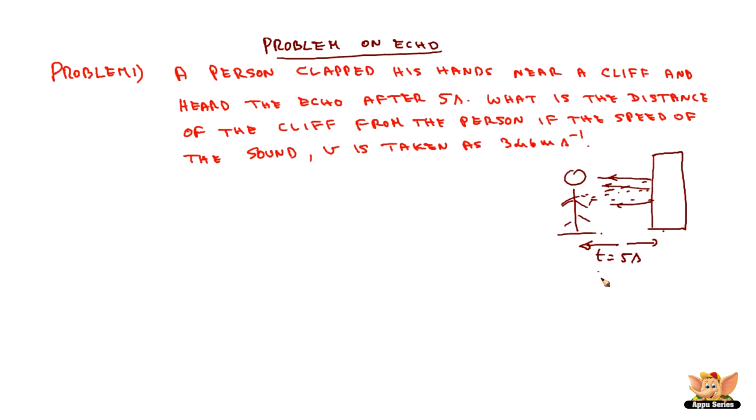And we need to find what is the distance. And v is given, the speed of the sound is given as 346 meters per second. So what is the distance between the person and the cliff?